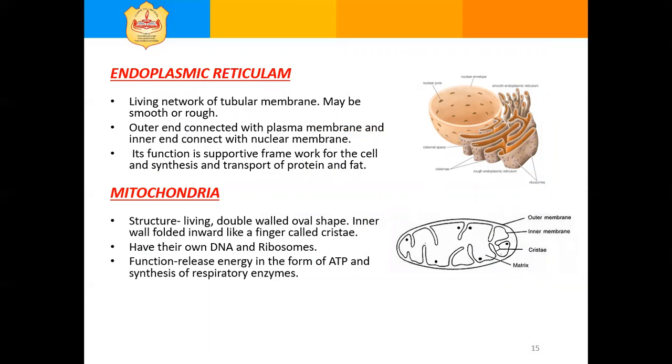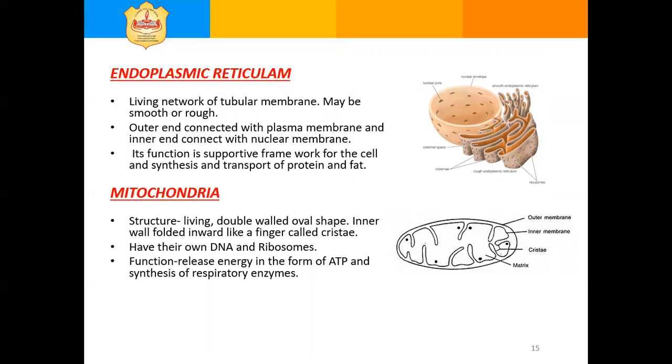First is the endoplasmic reticulum. It is an irregular network of double membranous structure distributed over the entire cytoplasm in the cell. Its outer end is connected with the plasma membrane and its inner end is connected with the nuclear membrane. It appears rough and smooth.